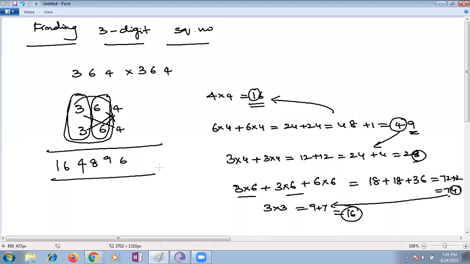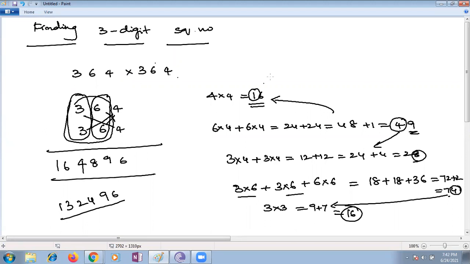Ma'am, but the answer in the calculator is 132,496, and I think it is coming like that because... No, clear it and do it once again, 364 multiplied with 364. Okay, ma'am, I think we need to do the 6 squared separately. Ma'am, it's 132496.